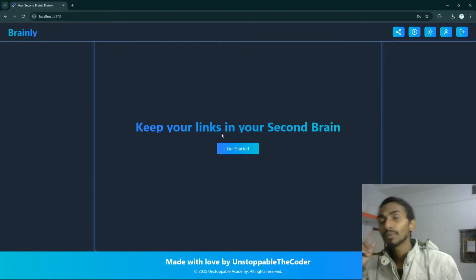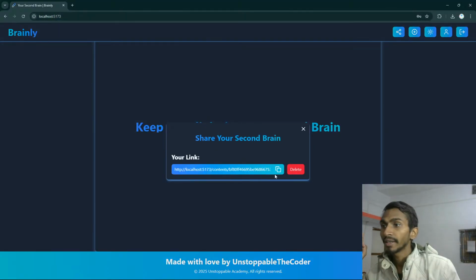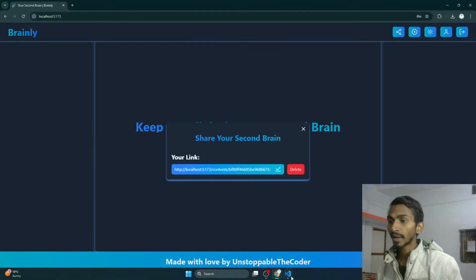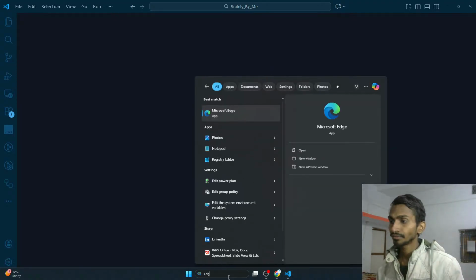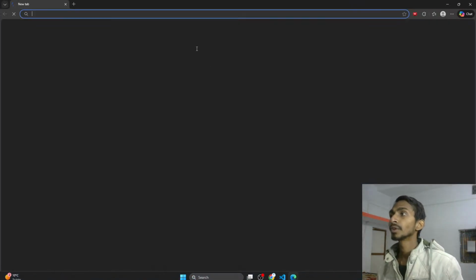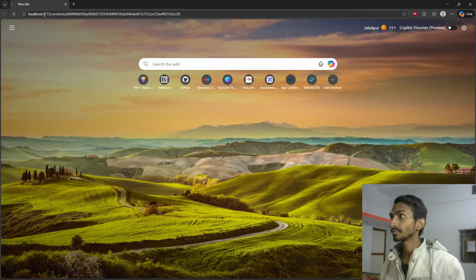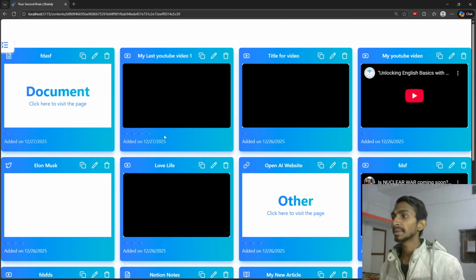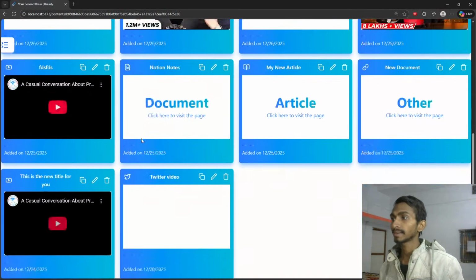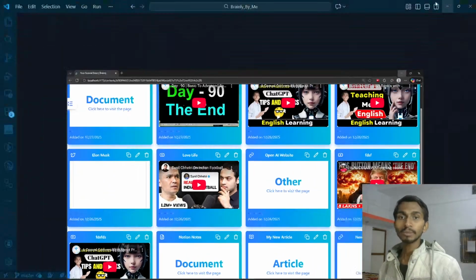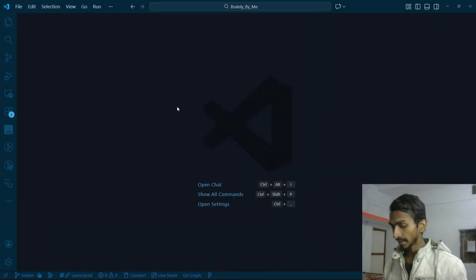Let's go here. By the way, what is the next thing that I have to do? The next thing is that as soon as I click on share, I already have this share link, and if I go to another browser, suppose I go to Edge, and over here if I paste it, I'm getting my content, but the thing is that I'm not getting my tags. That is mainly because I'm not populating the tags from the backend side. So let me do that.